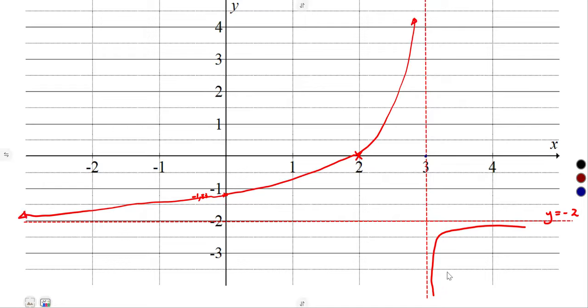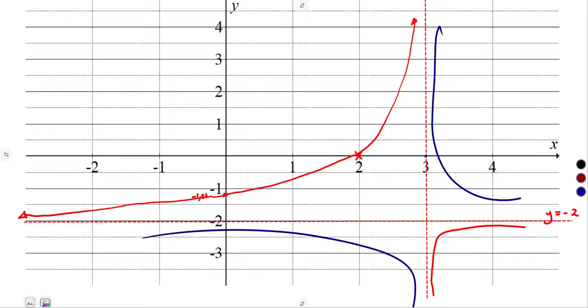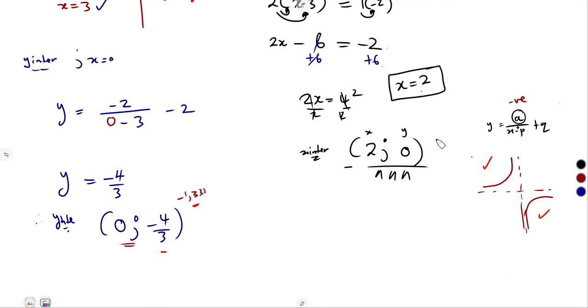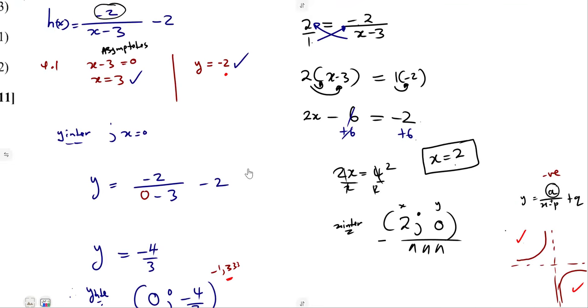Okay, and this piece that we had here from our asymptotes. If it was positive, there was going to be something this side, something this side. All right, so we must be very careful. So that is our graph of h that we're given. We're just going to write h here, or you can write h on the other piece. That is up to you. So you start with asymptotes first. You are limited by your asymptotes.